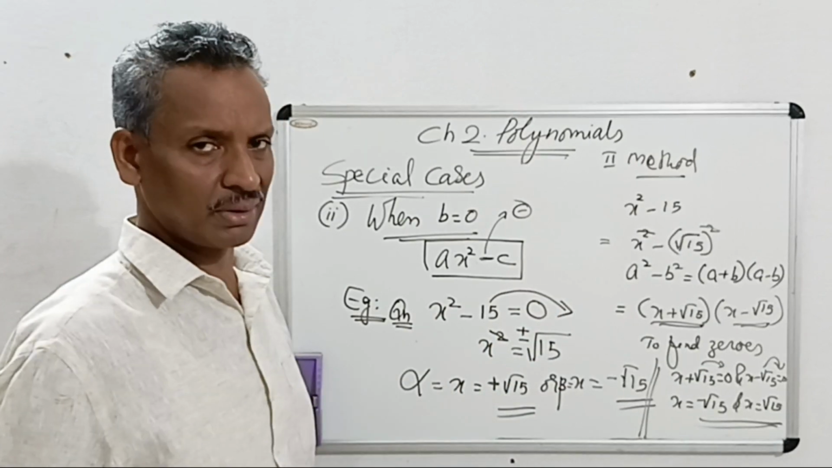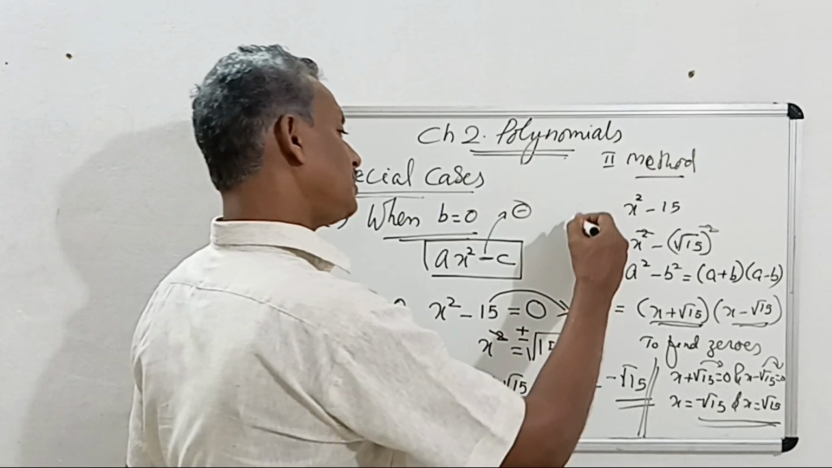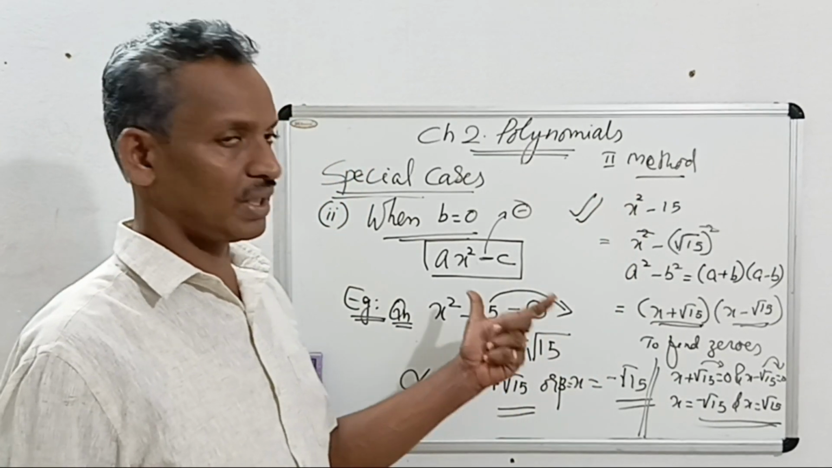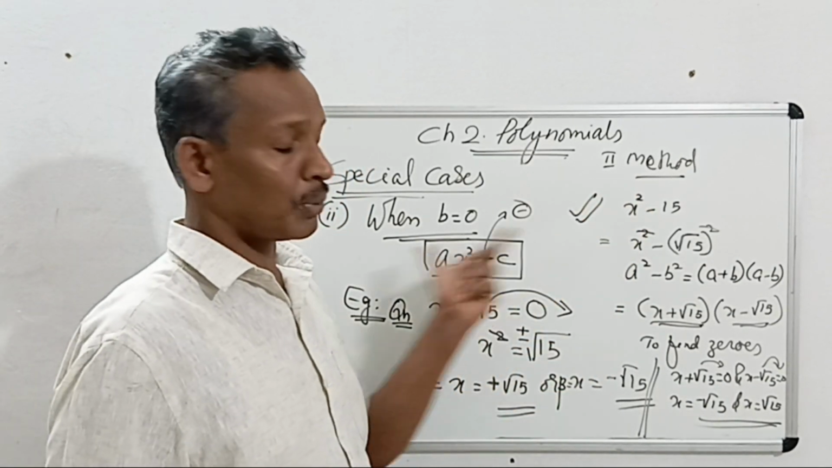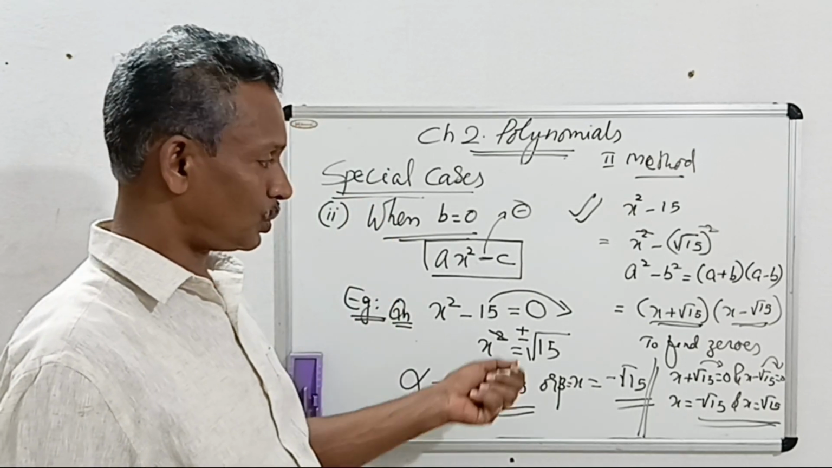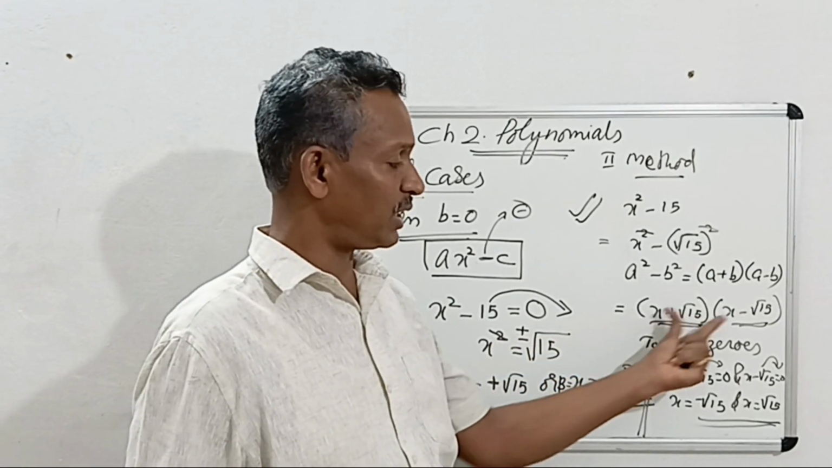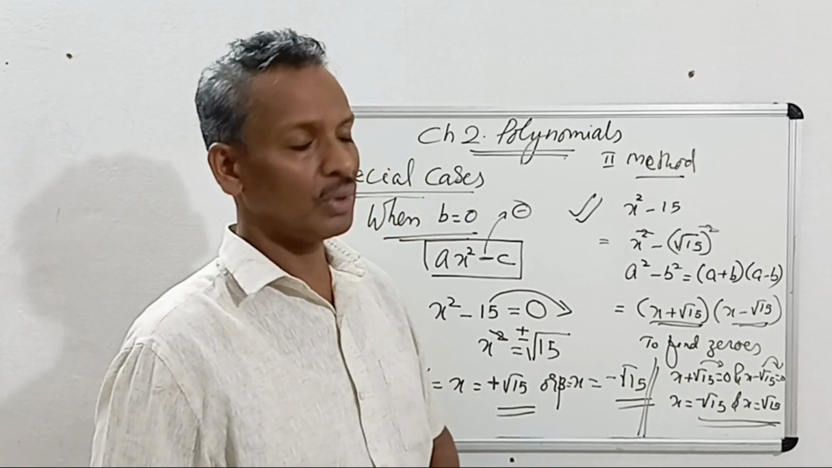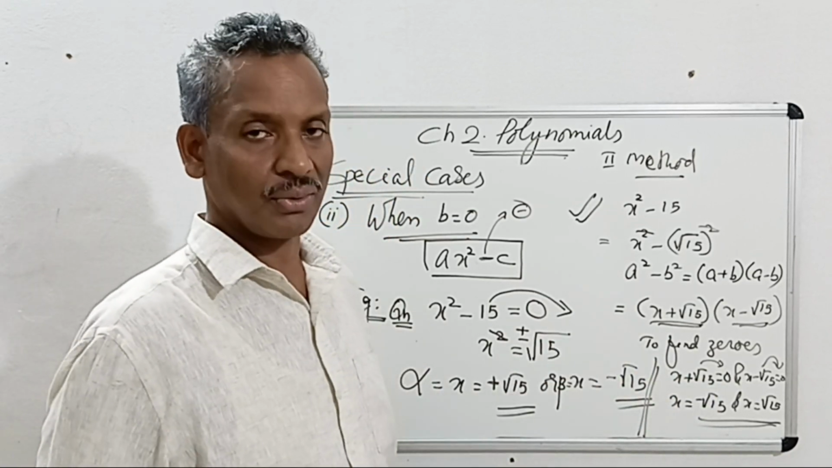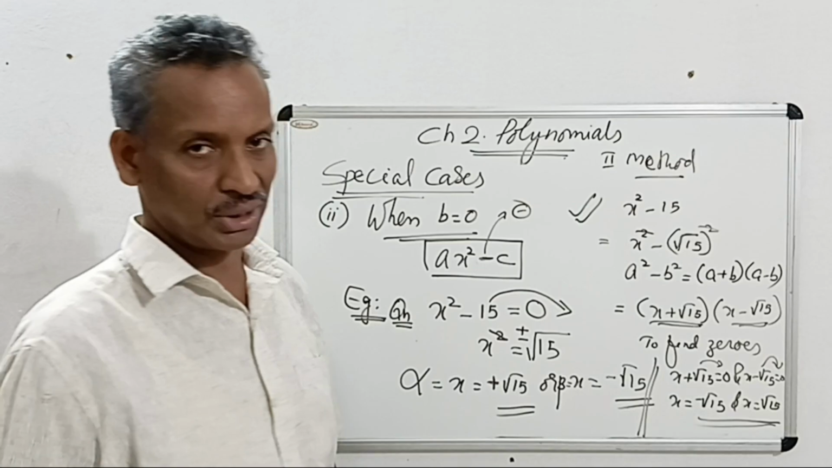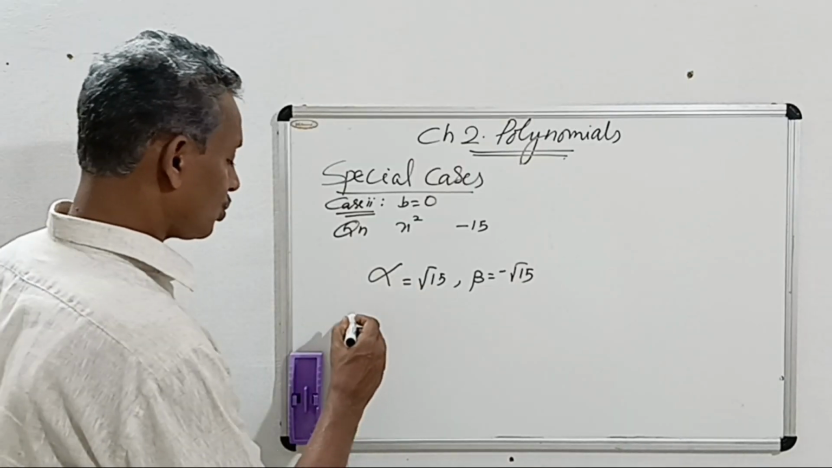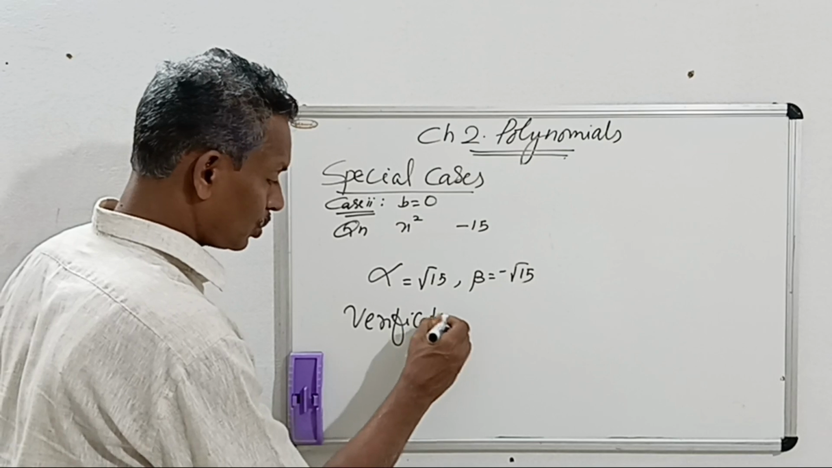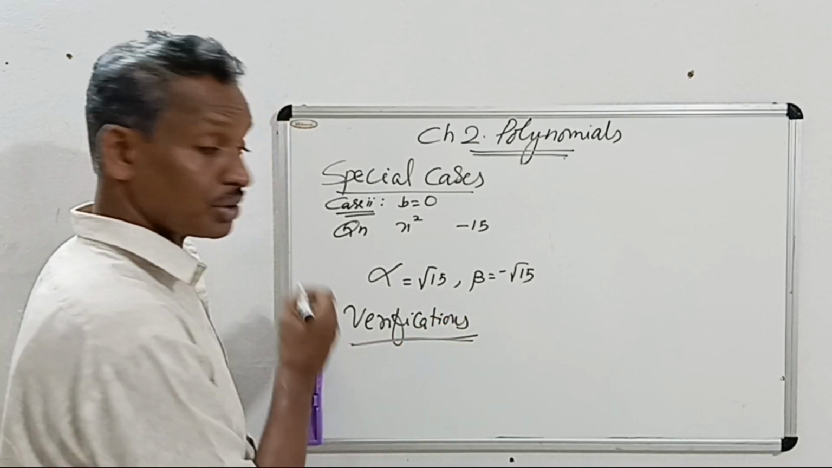The method is a little bit different. This is the method the textbook prefers because they say every quadratic polynomial you have to factorize into two linear factors, equate each linear factor to 0, then find the zeros and then verify the relationship. We can do verification here also. Not only one, two verifications you have to do.